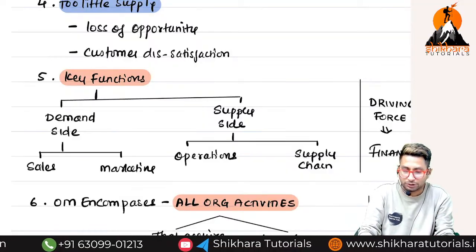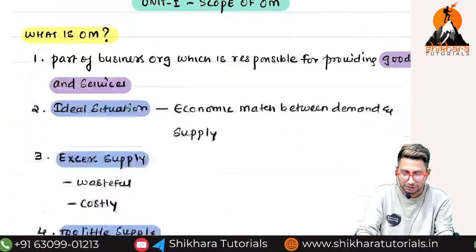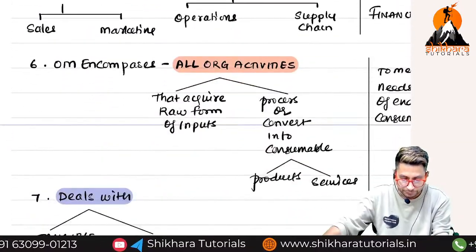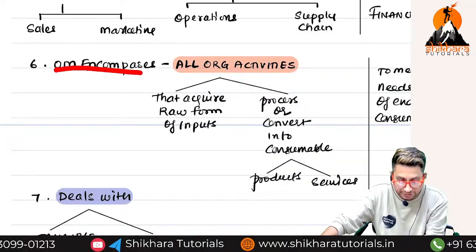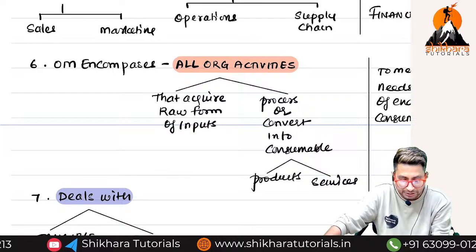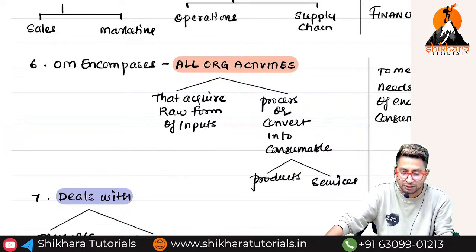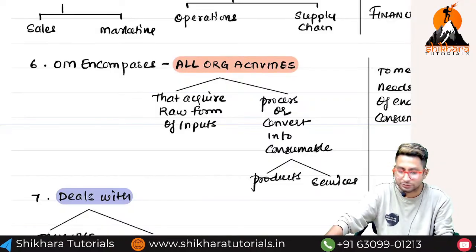Now, whatever we have discussed till now, let us put the same thing in the form of one definition. You can't write all these things, right? You have to write a proper definition if they ask you OM. Now, let us see what the definition is. OM encompasses, that is, it covers all organization activities that acquire raw materials from what? Input. That acquire raw materials from inputs.